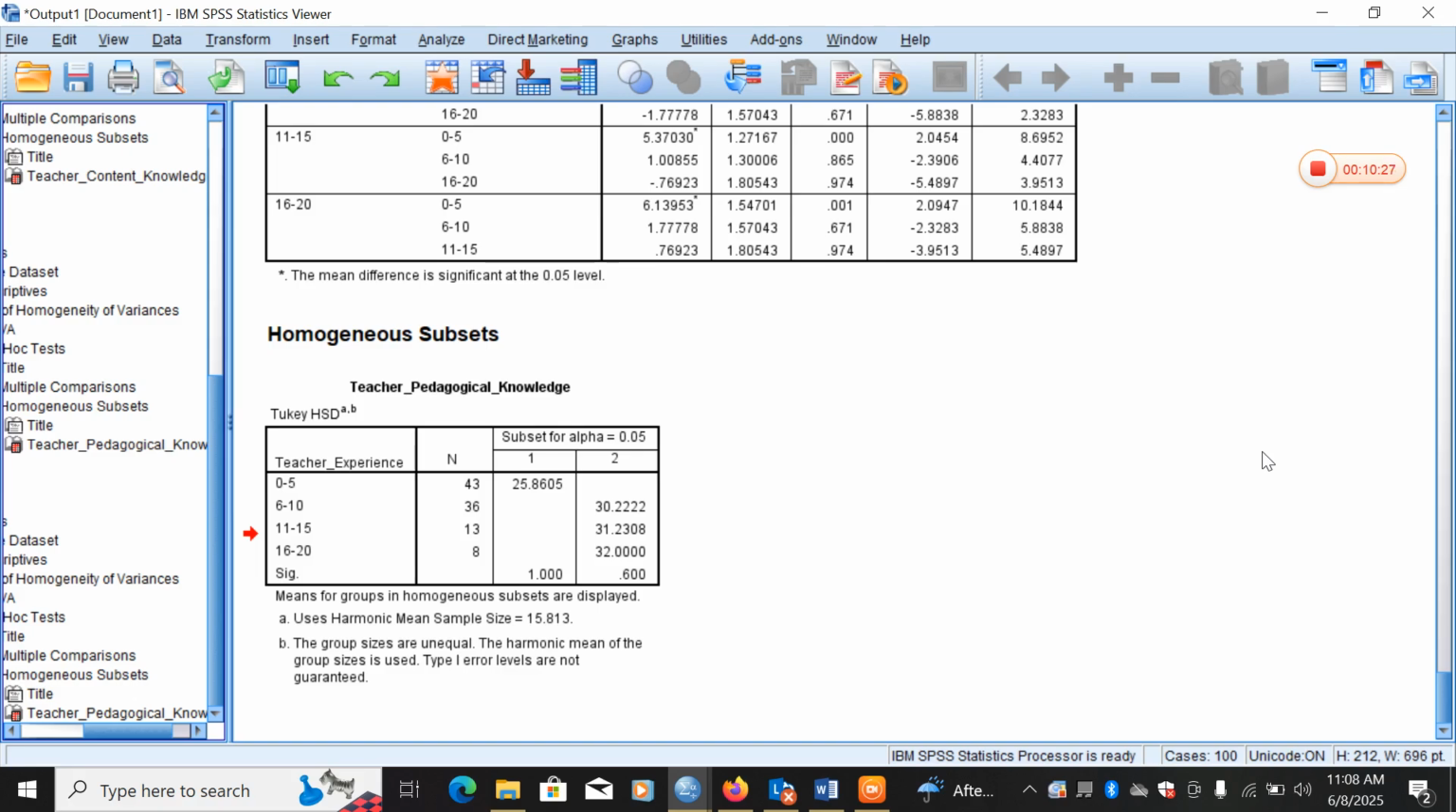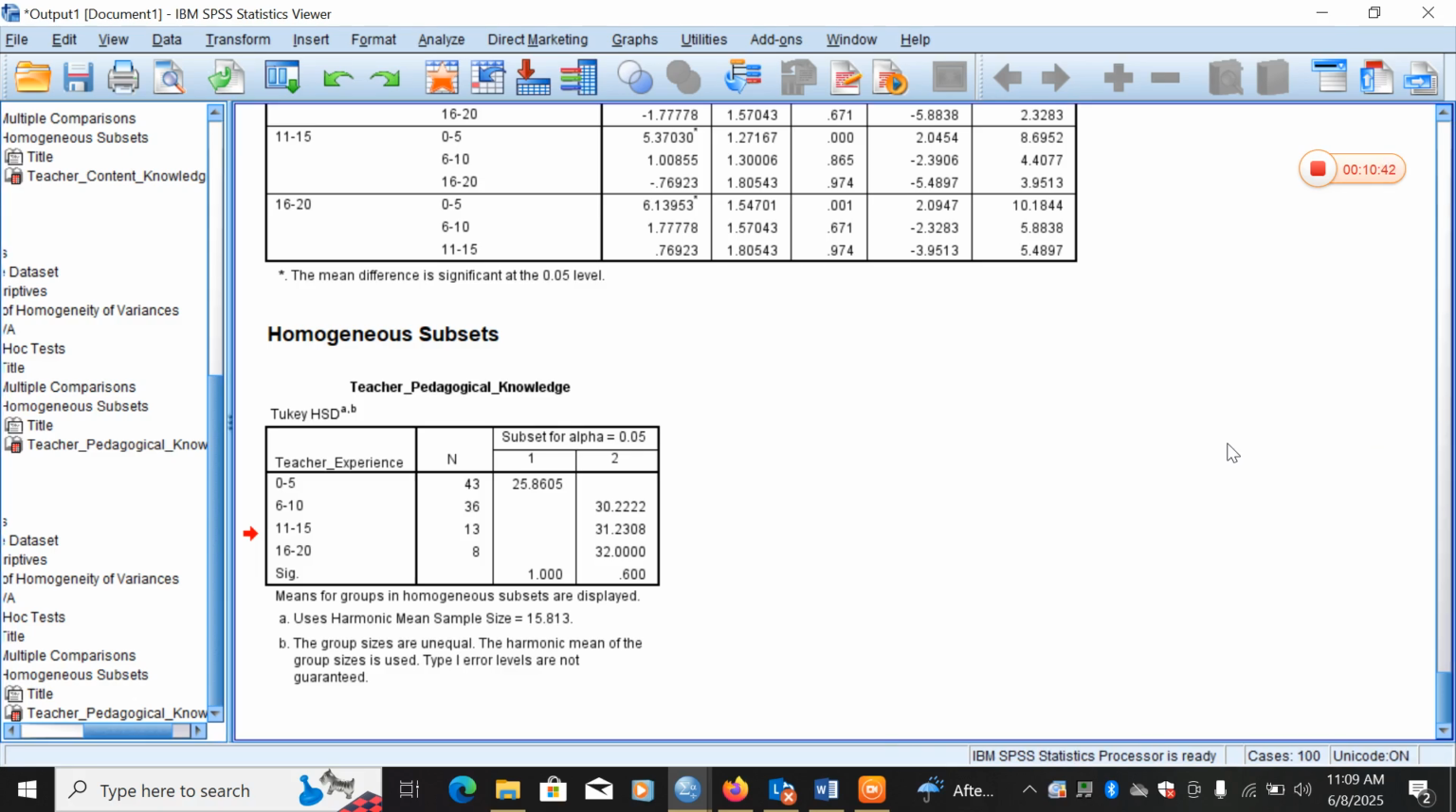However, overall, based on all the statistical tools used, teachers with 0 to 5 years of experience have significantly lower content knowledge than teachers in all other experience groups. Therefore, it is recommended that with this outcome, this research work could be valuable for designing teacher professional programs, potentially focusing more on teacher content knowledge enhancement programs for early career teachers. Thanks for listening.